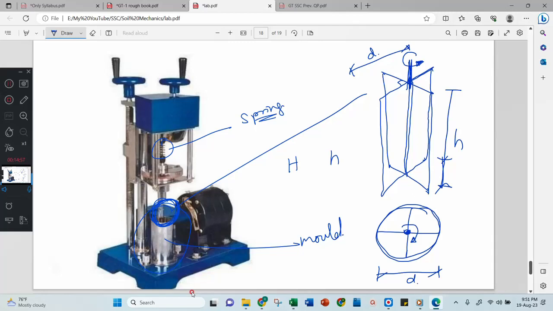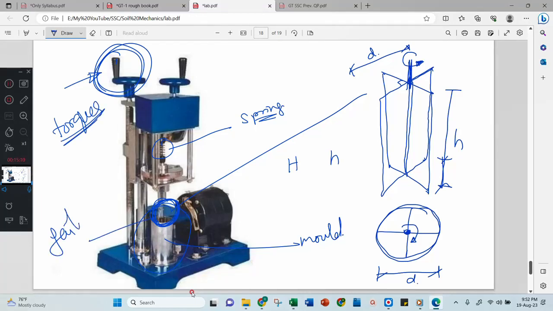Right? Then after that, by using this arm, you will rotate this arm, then you will apply torque. At a particular torque, the soil will fail. Then when the soil fails, you note down the torque.